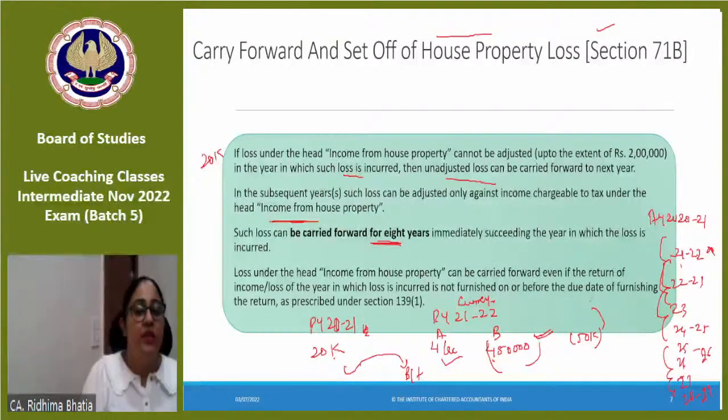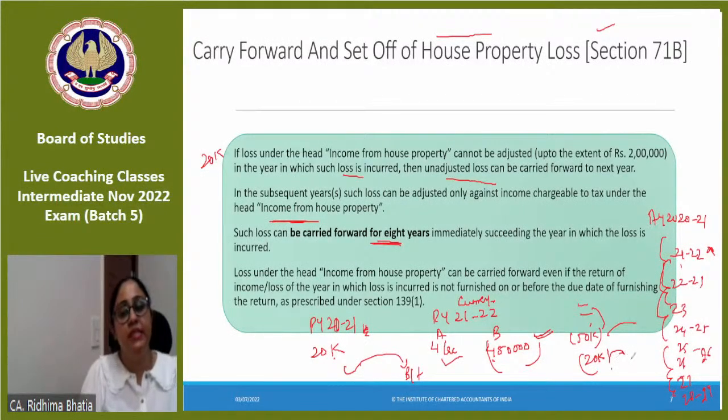If I have any other income to adjust it from, I will adjust it from that. Otherwise, suppose I have no other income, then 50,000 would also be carry forwarded and 20,000 would also be carry forwarded. 20,000 would be carry forwarded subsequently for 7 years and for 50,000 a fresh 8 years start over. Why did I say 20,000 for 7 years? Because the first year of carry forward has happened. Now 7 years are left. Okay.